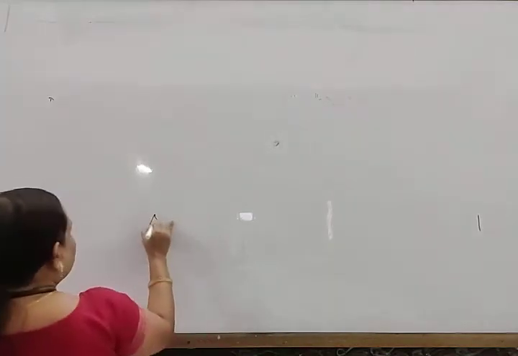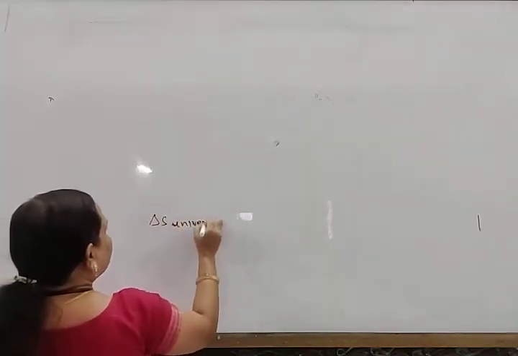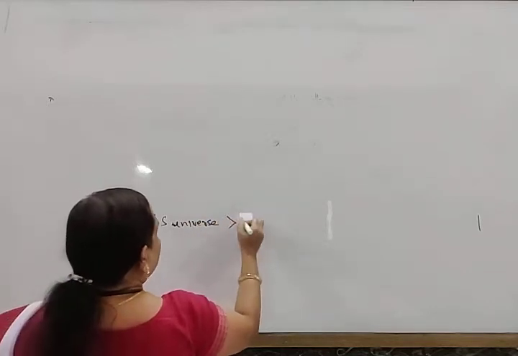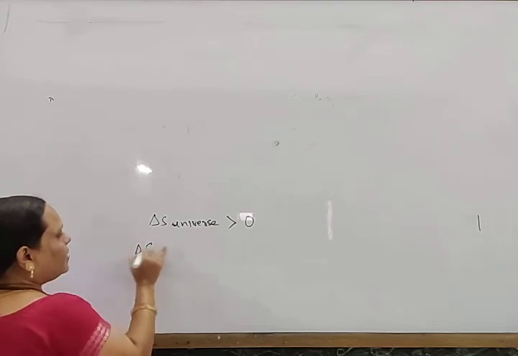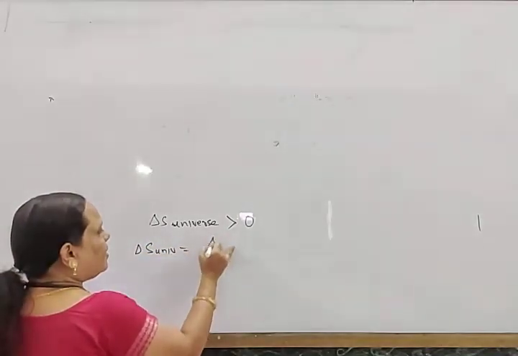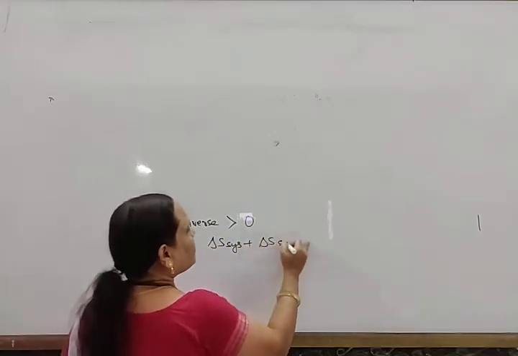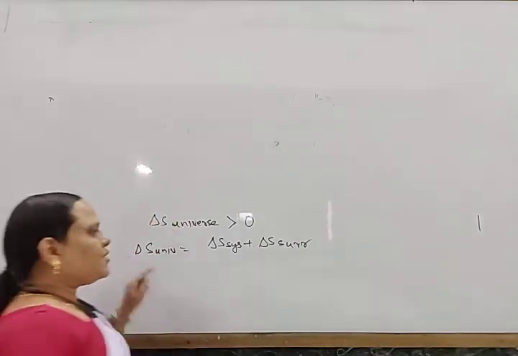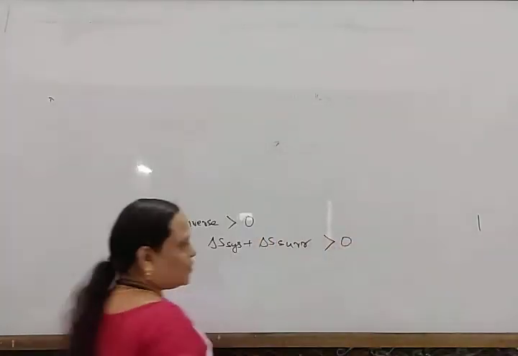That means del S universe is greater than 0, where del S universe is equal to del S system plus del S surrounding. So del S system plus del S surrounding should be greater than 0.